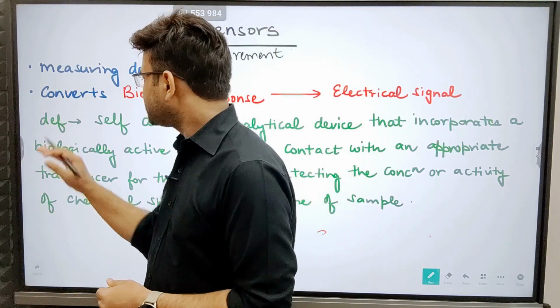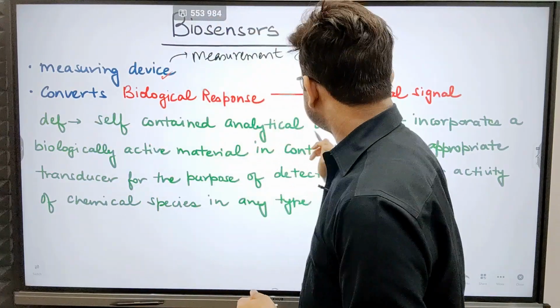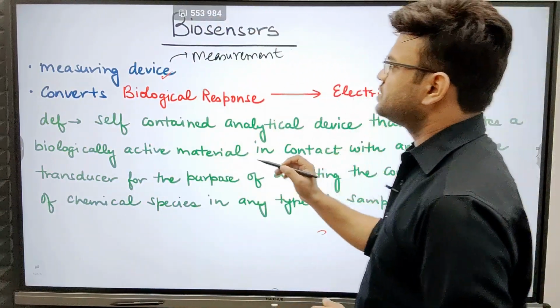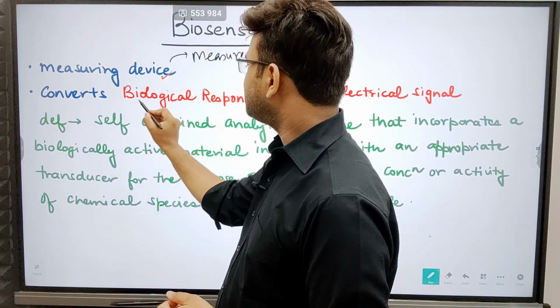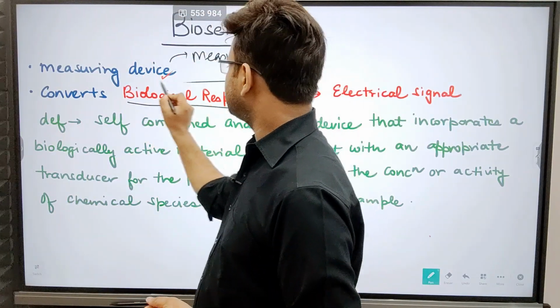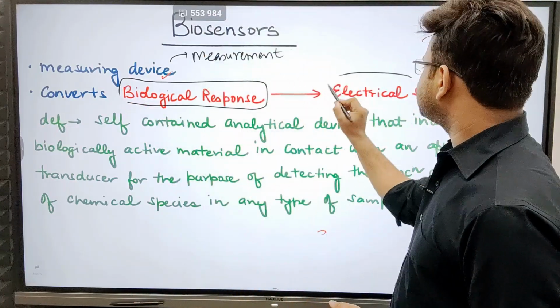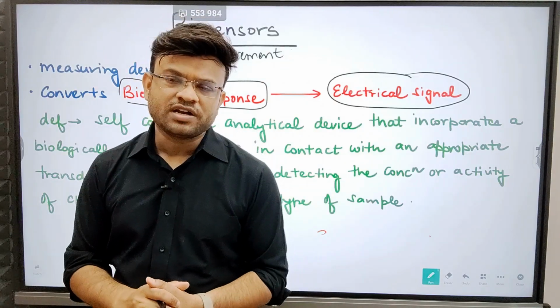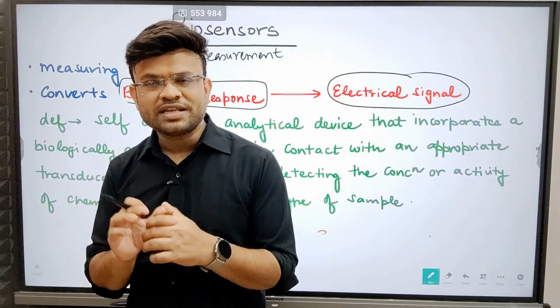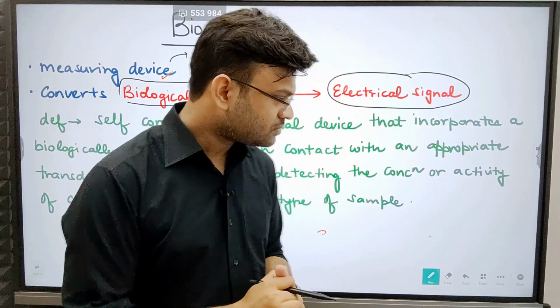Now, what do we measure? It converts biological responses to electrical signals. So what is the function of biosensors? It will convert a biological response to electrical signals. Now what exactly does a biological response mean? Let us understand this with the help of an example.